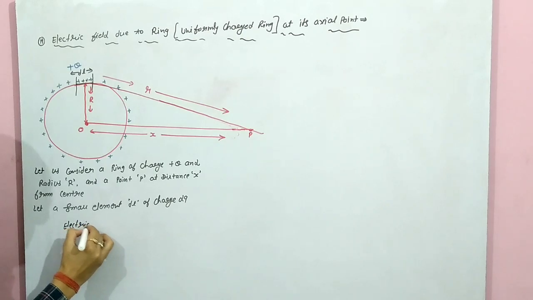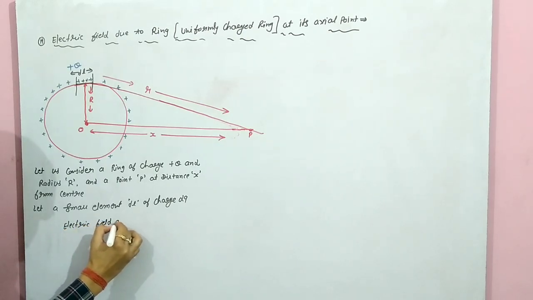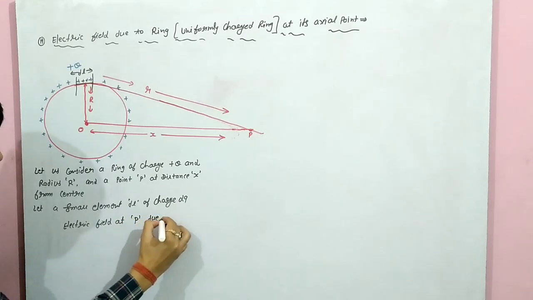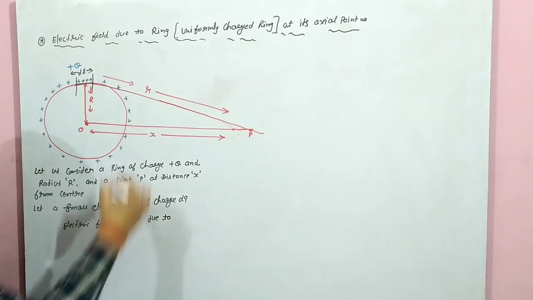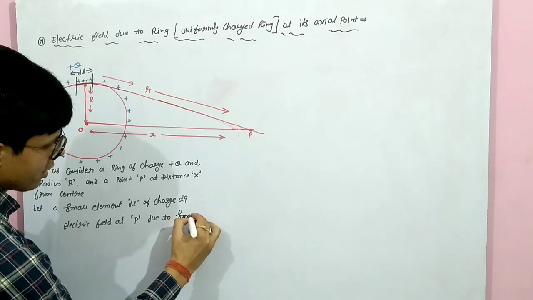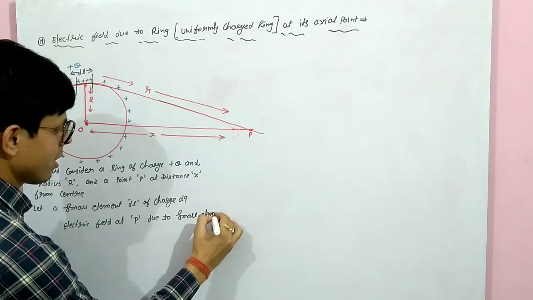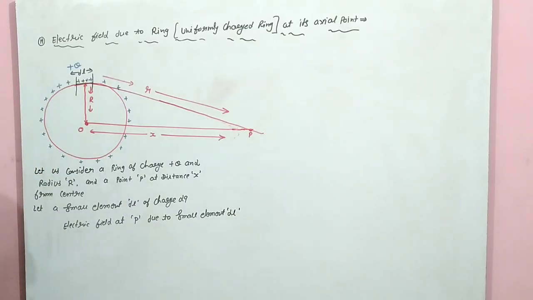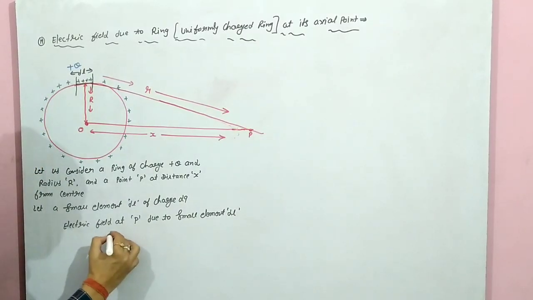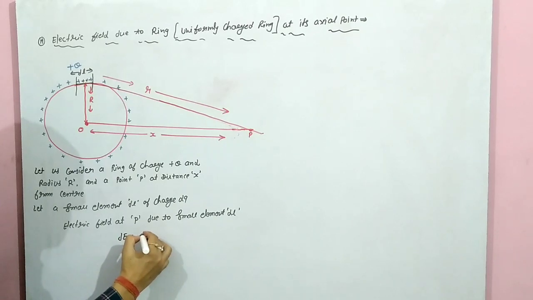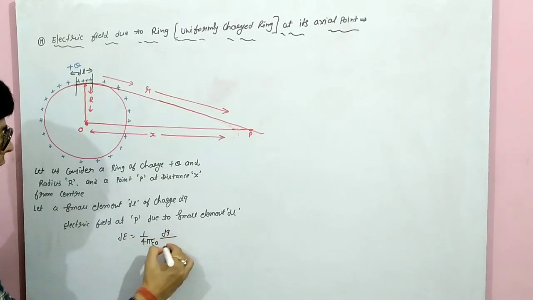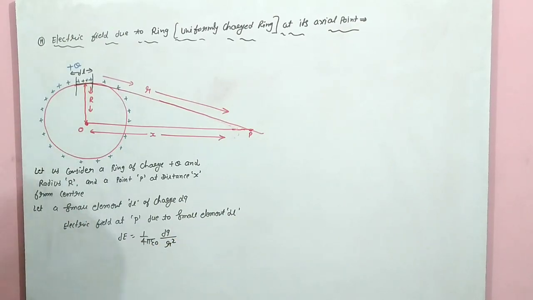Now what we will write? Electric field at P due to small element dl: dE equal to 1 upon 4 pi epsilon naught, dq upon r square.